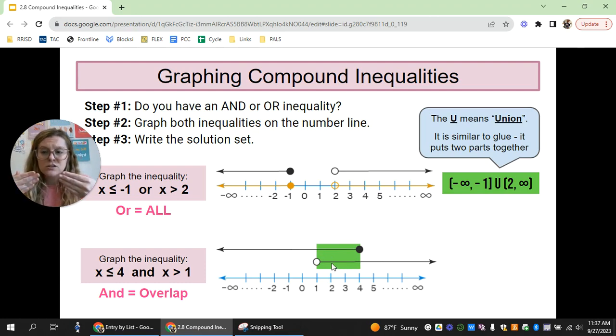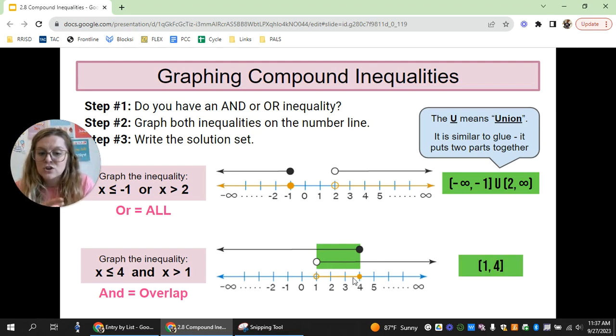So when I'm doing this on scratch paper, I like to kind of graph them both above the number line because my answer on the number line is just going to be that overlap. So y'all see how this has an open circle here? If it is not closed, then you need to include that open. So that's 1 has a parenthesis, and then it goes all the way to 4. 4 is closed, so I need a bracket. So that's kind of how you do your ands or your ors.